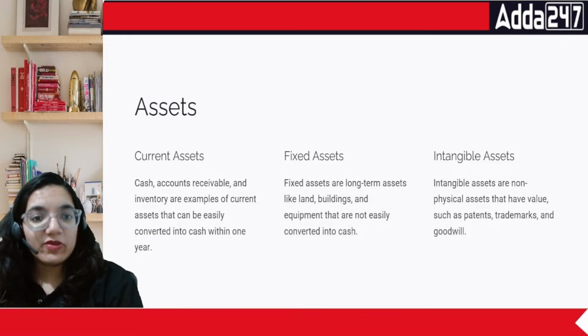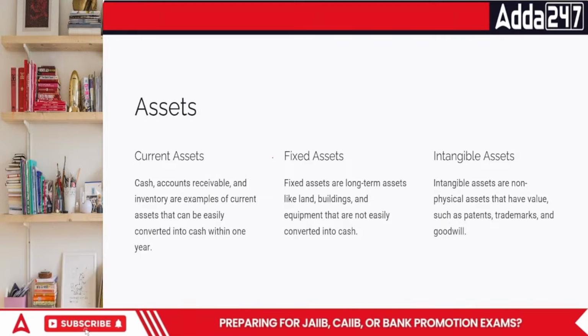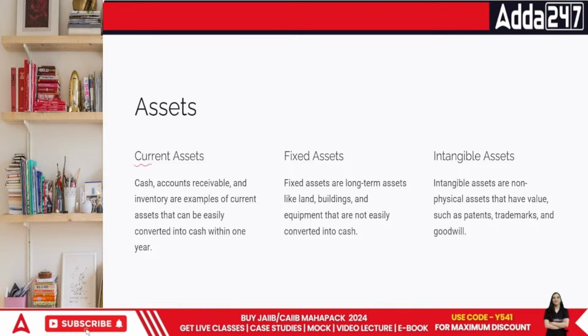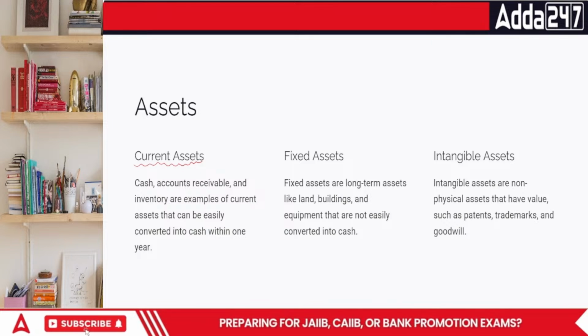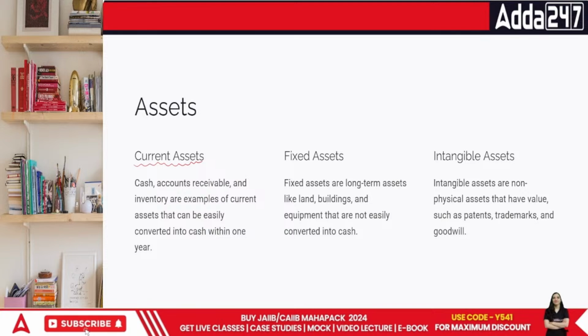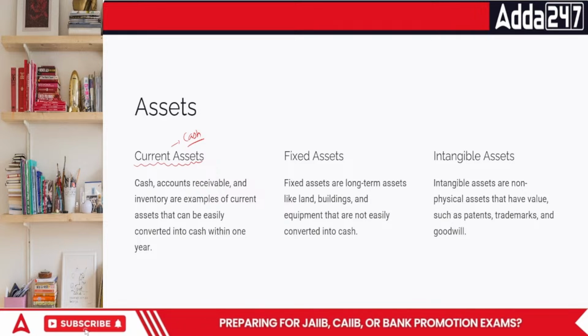So when we talk about assets, what are assets exactly, everyone? Let's talk about the basic terminology today. First is current assets. Current assets means any assets which can be converted into cash.